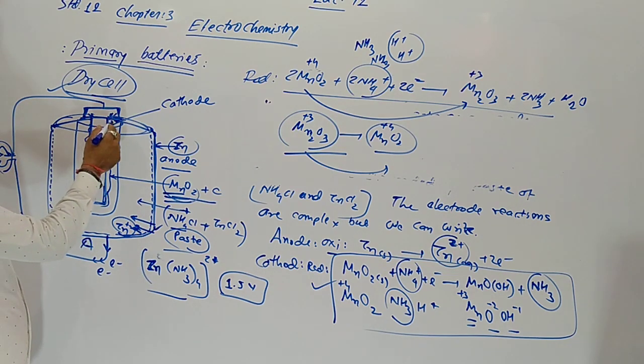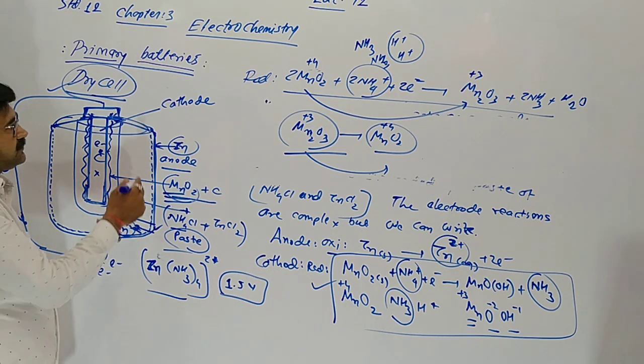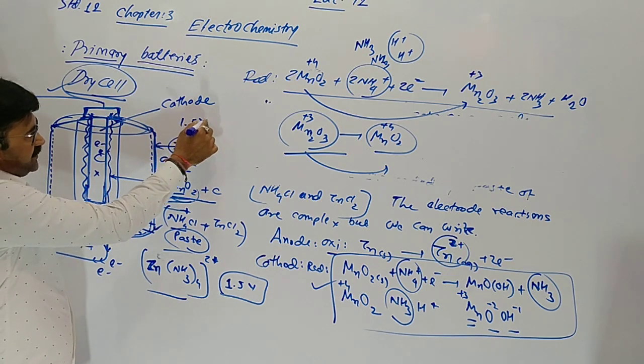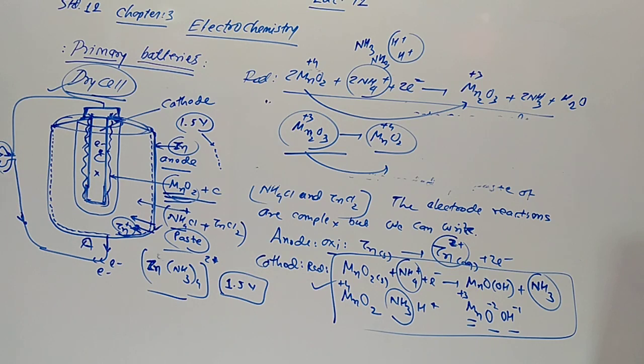So after some time this cell will be dead. We can't recharge it. Also there is a problem in this cell: in the initial stage it gives 1.5 volt, but as time passes the voltage decreases.